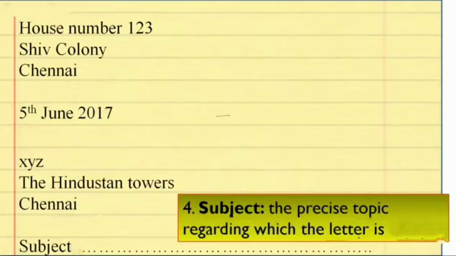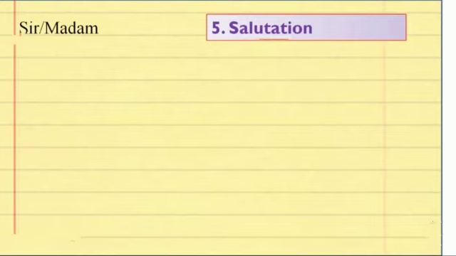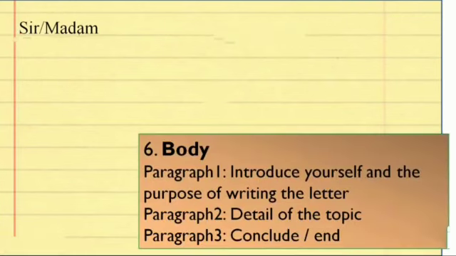Then after the subject we will write the salutation. Salutation means sir or ma'am. Here I just again want to remind you that if we are sure that the person to whom we have written the letter is a lady, then we will use the word madam, or if we are not sure, then we can write sir. After the salutation, we will write the body of the letter, which is the main part of a letter, in which we will introduce the problem, we will describe the problem, and we will conclude it.